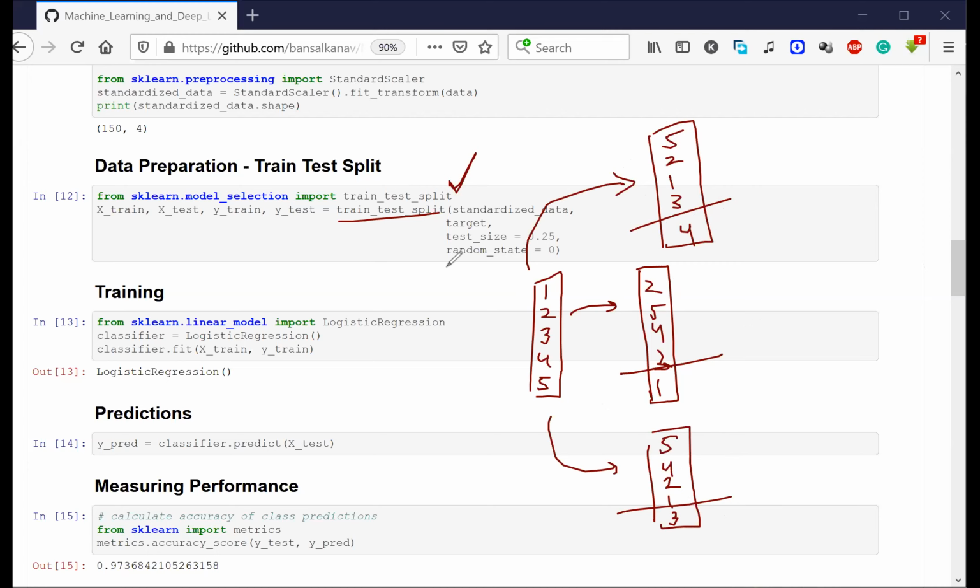Now what we are saying is, keep a random state equal to 0. We are just assigning a state 0, and it will remember that whenever we assign the state 0, this was the random split that was generated. So whenever you run the program again with random state 0, always this shuffling and split will be done. Always this will be inside test data and this will be inside train data. Is it making sense now?